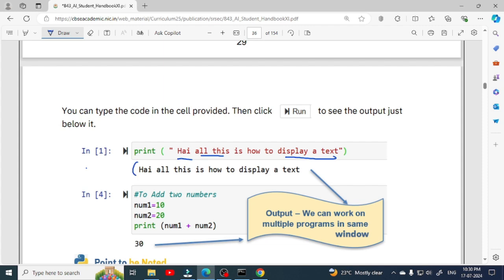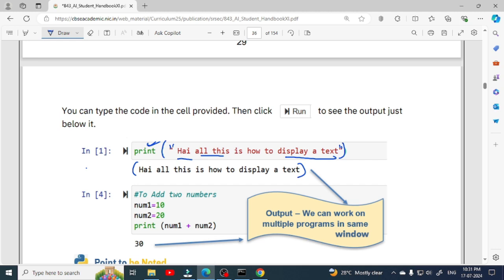If we want to display a message to the user, then we can use the print function to display the message on the output screen. Using the print function we can print the message, which has to be written inside the parentheses and then inside quotes. So this is the syntax of displaying any string on the output screen. We are going to discuss the syntax of the print function and other things in detail. In this video we are just discussing how to write code in Jupyter Notebook.